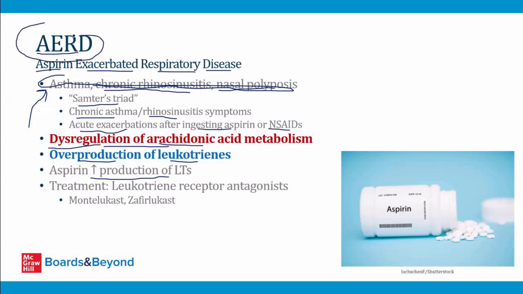And in another video, I talk about the way that we treat asthma. There are a number of different drug classes that are used, but for people who have AERD, the ideal treatment is a leukotriene receptor antagonist drug, drugs like montelukast and zafirlukast. Both of these block leukotriene receptors, and that's the problem, excess leukotriene activation of receptors in AERD.